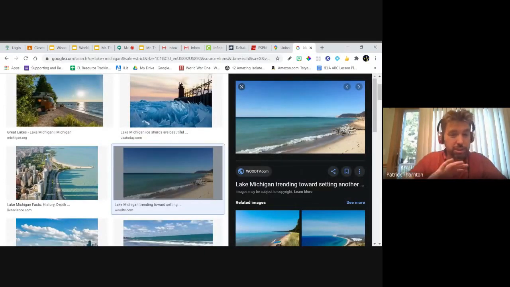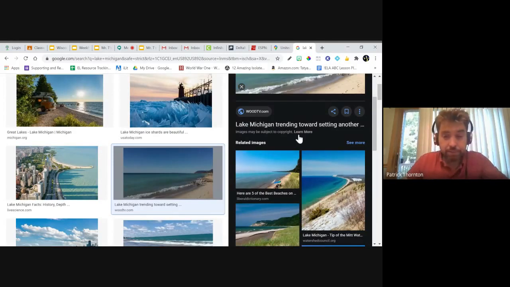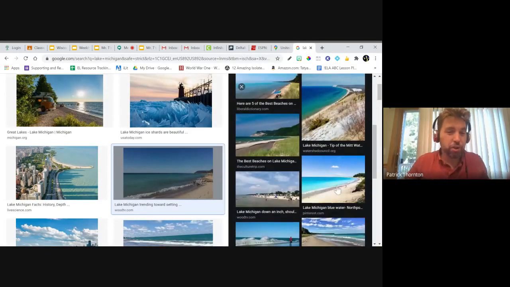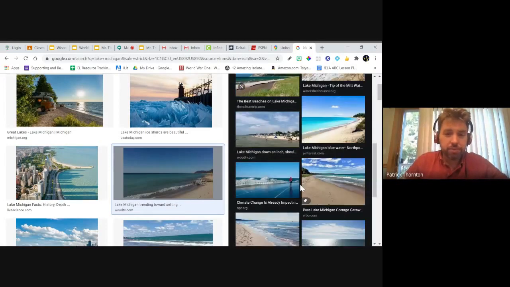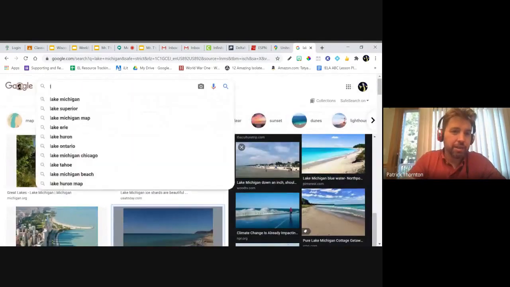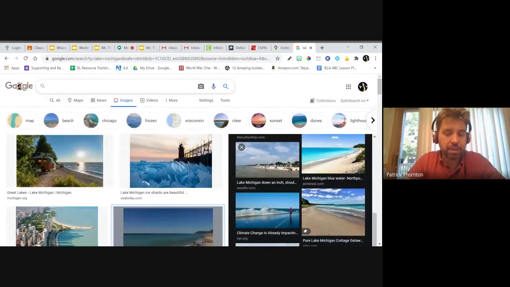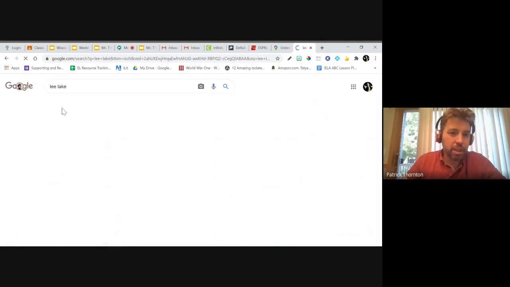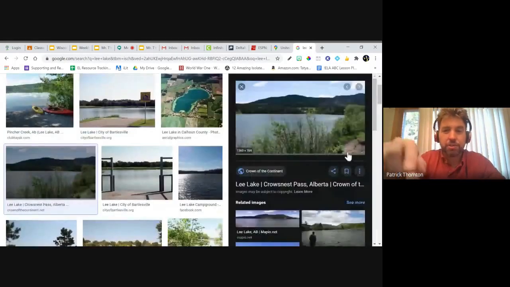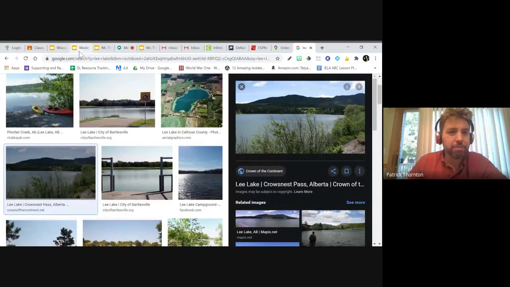If you go down to Chicago too, you can see Lake Michigan. Chicago's right on Lake Michigan. You guys have been to the ocean, right? It really looks like the ocean because it's so big you can't see to the other side. It just keeps going on and on, just like the ocean does. Most lakes, though, if we look at some other lakes, you can actually see the land on the other side because they're kind of small. That's important to remember.